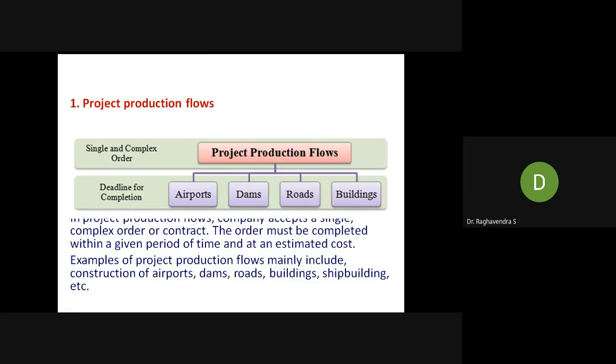You can take as an example airports, dams, roads, buildings. All these are a single point. A dam is a single unit, a single construction part, but still it takes a very long time. The order must be completed within a given period of time and an estimated cost. Dams, airports, roads, all these are examples of project based production flows.